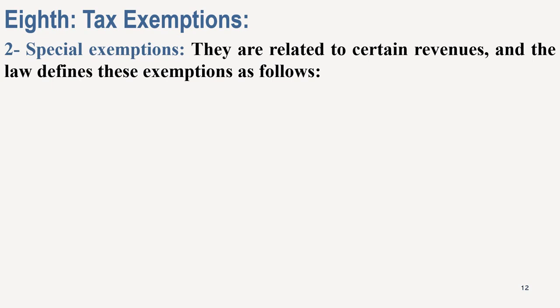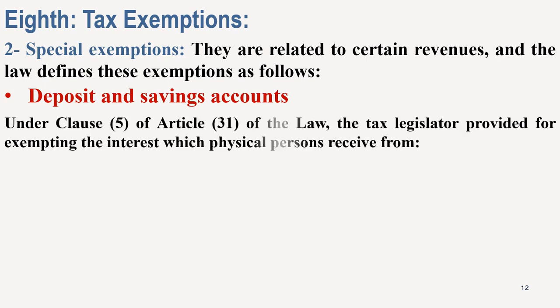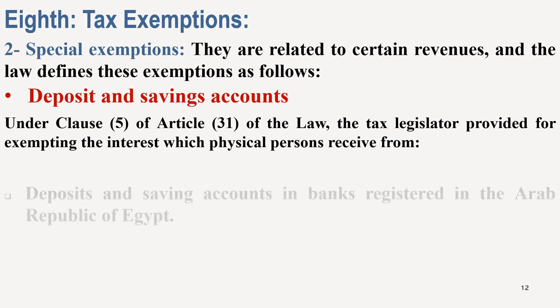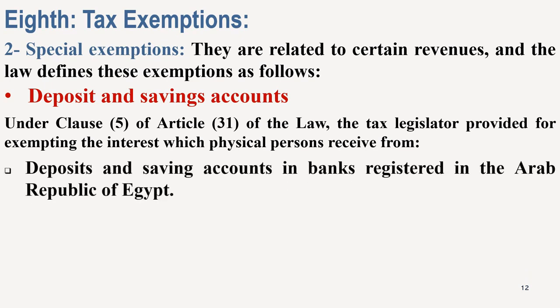The second category of exemptions under Article 31 is special exemptions. They are related to certain revenues, and the law defines these exemptions as follows. Deposit and saving accounts. Under Clause 5 of Article 31 of the law, the tax legislator provided for exempting the interest which physical or natural persons receive from the following. Deposit and saving accounts in banks registered in the Arab Republic of Egypt.